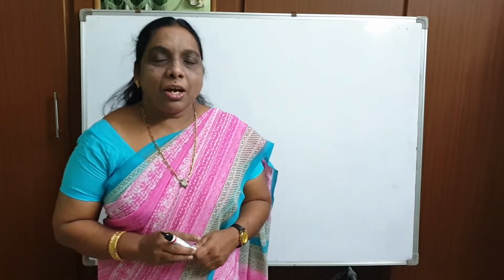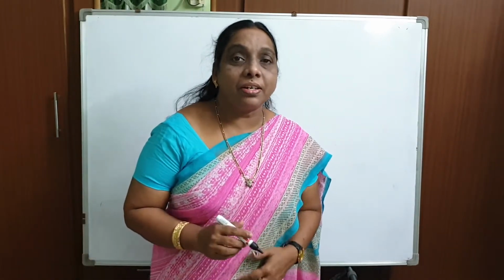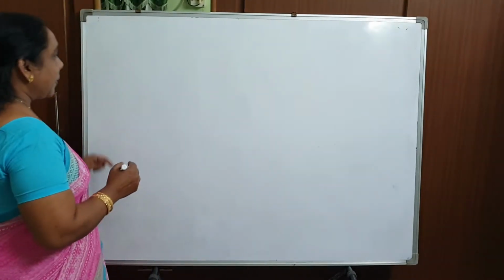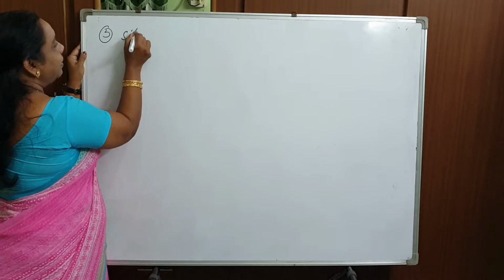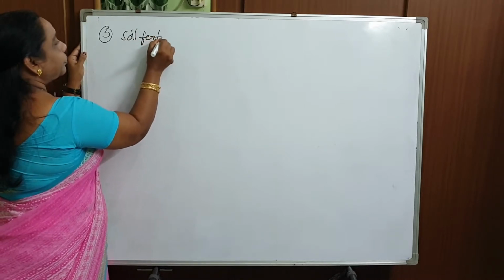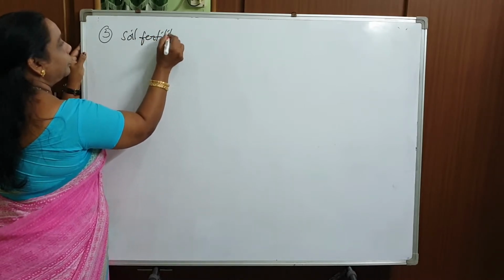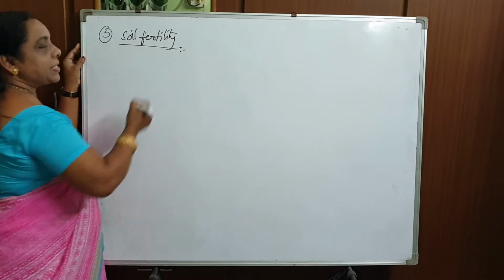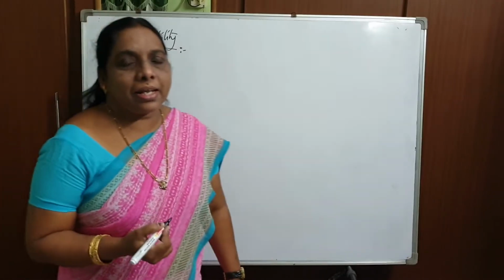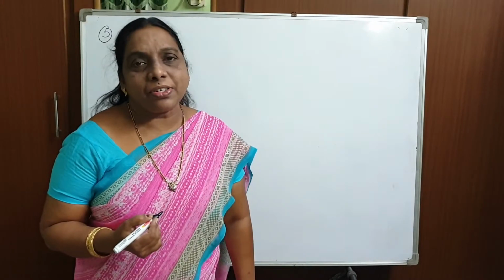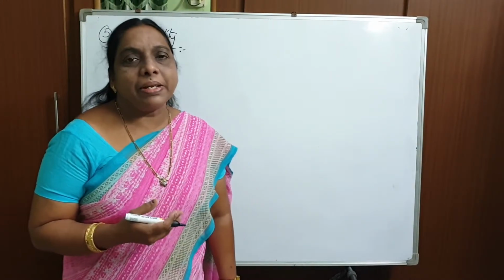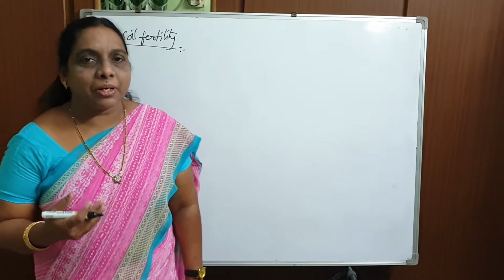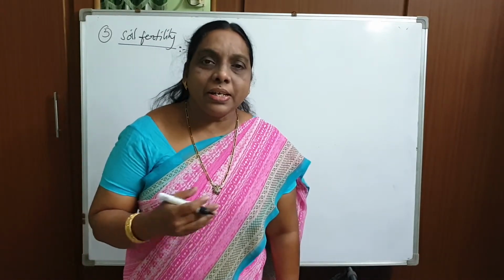Let me explain that. In today's class, we'll discuss how microorganisms are helpful to increase soil fertility. Okay, this is the third point: soil fertility. In the previous class, in class 7th, we learned that the fertility of the soil depends upon increasing chemicals such as nitrogen, phosphorus and potassium.